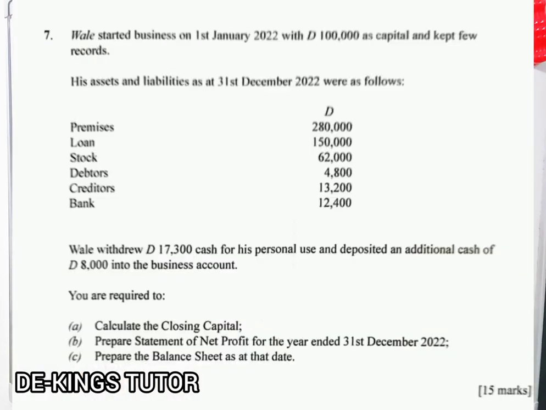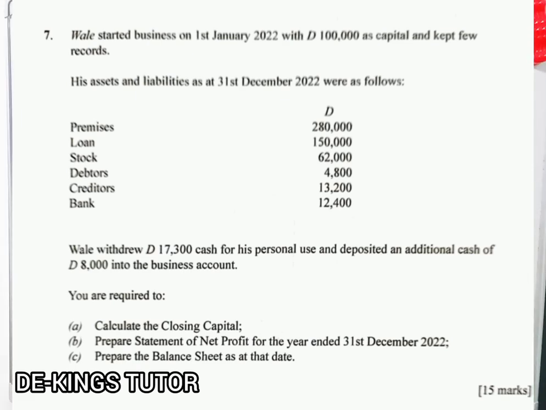Now, it says, Wale started business on 1st of January 2022 with $100,000, that is Gambian dalasi, their currency symbol, as capital and kept few records. His assets and liabilities as at 31st December 2022 were as follows: premises 280,000, loan 150,000, stock 62,000, debtors 4,800, creditors 13,200, and bank 12,400.